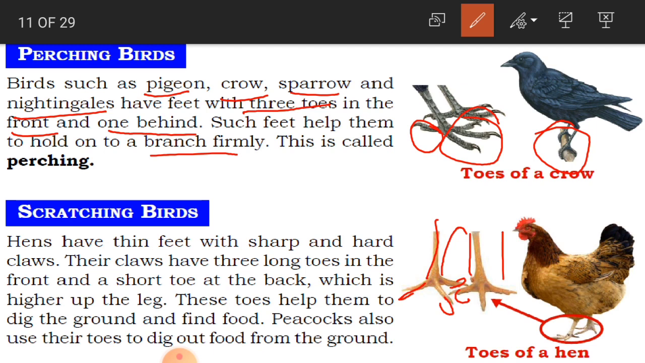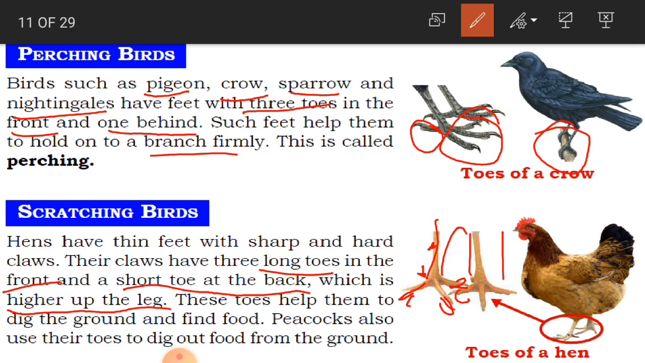Okay, their claws, how are they? They have got 3 long toes in the front. Okay, same like our perching and praying birds. This scratching bird also got 3 long toes in the front and a short toe at the back, which is higher up the leg. So you have got a short toe at the back, but it is not exactly situated at the back here. So it will be here. You are not able to see here in the picture very clearly, but if you observe a hen children, just above the leg, which is higher up the leg here. So in this area you can see a short toe at the back.